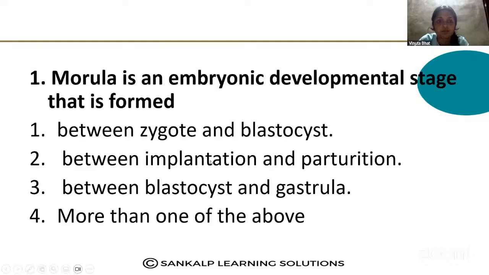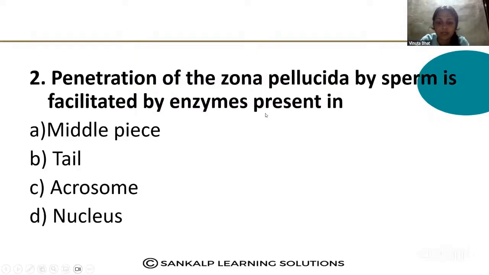Next question. Morula is an embryonic developmental stage that is formed between the zygote and blastocyst, between implantation and parturition, between blastocyst and gastrula, or more than one of the above. What's the correct answer? Between the zygote and blastocyst.